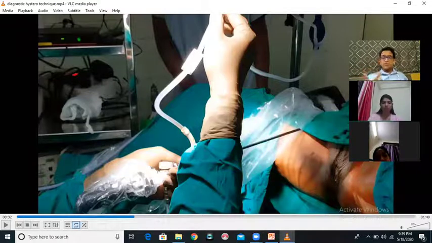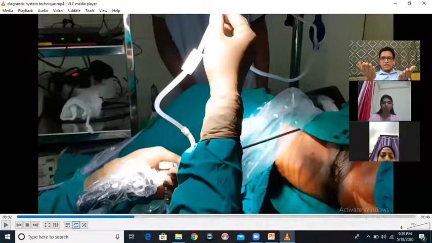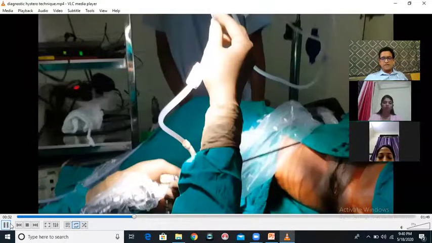This is also particularly useful when I am interested in calculation of how much fluid has gone inside versus how much fluid has gone out. Okay, so when I'm interested in measuring the fluid balance, I will connect the outflow to a suction apparatus and then I will measure how much is going into that suction apparatus. So let us start the video again.